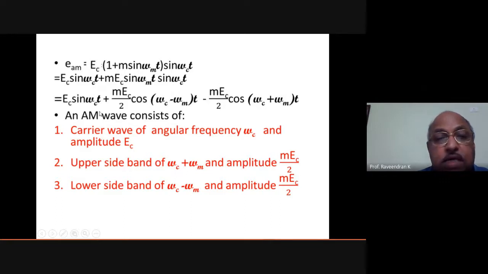So here, this cosine function and sine function you might have learned in your higher secondary classes.